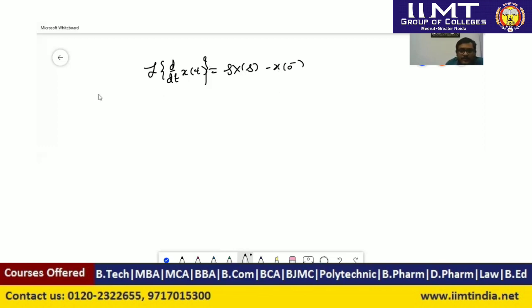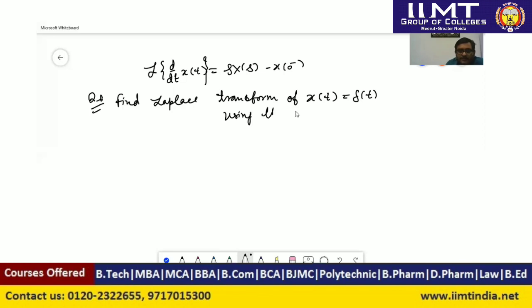And suppose we have to find, the question is find the Laplace transform of an impulse signal, Laplace transform of an impulse signal x(t) equal to delta t, using the real differentiation property.